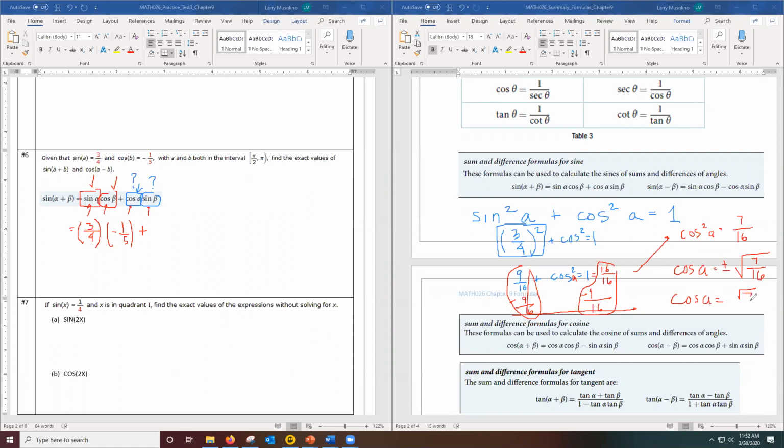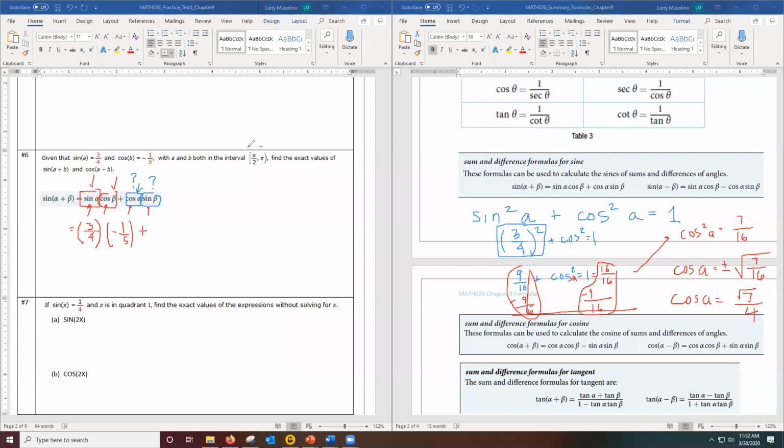So it's going to be the square root of 7 over 4, because the square root of 16 in the denominator is just 4. Should I use the plus sign or the minus sign here? Should I make this answer be a positive answer or a negative answer?